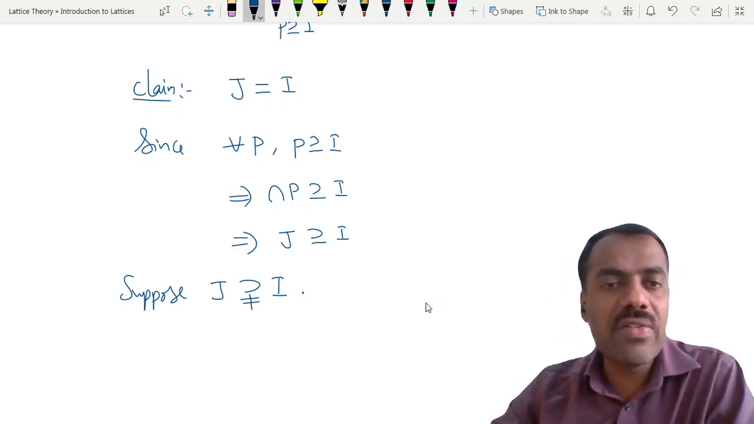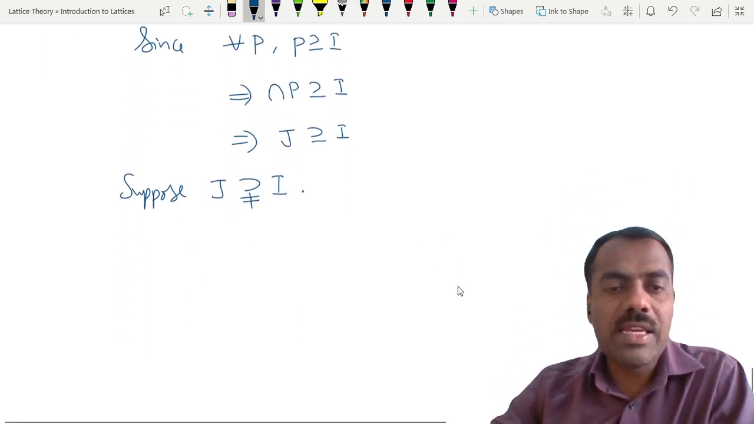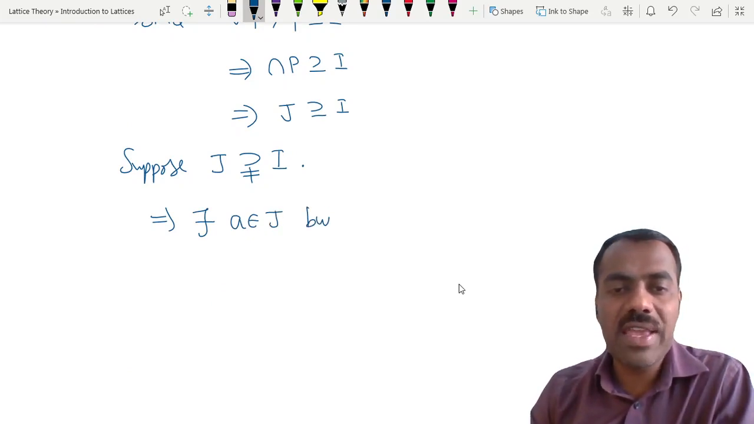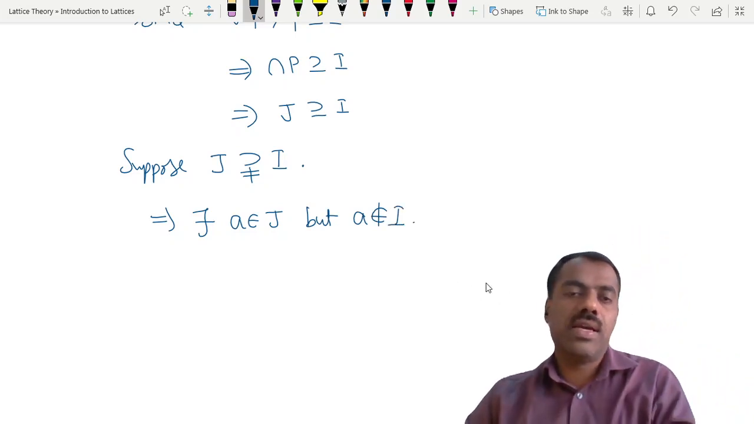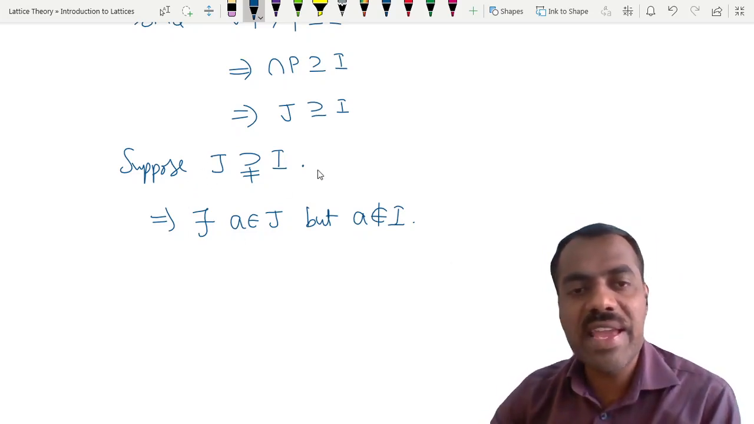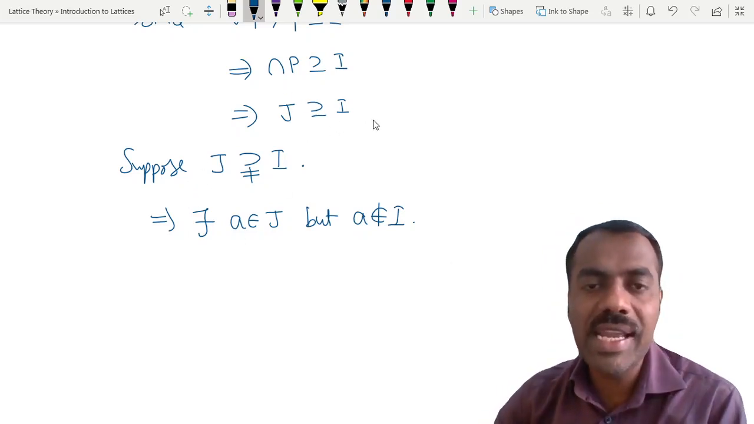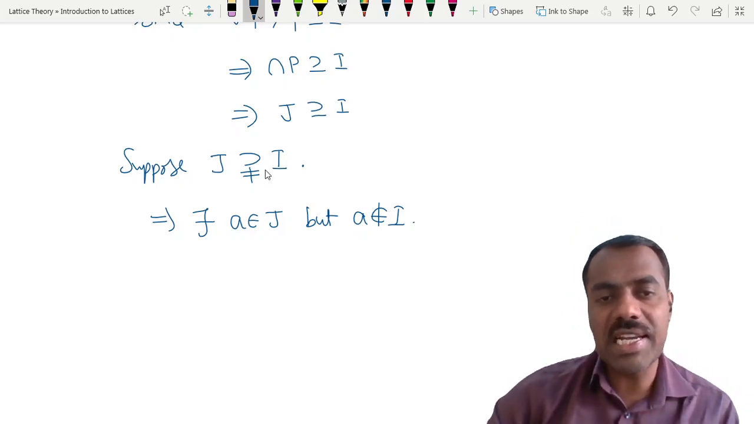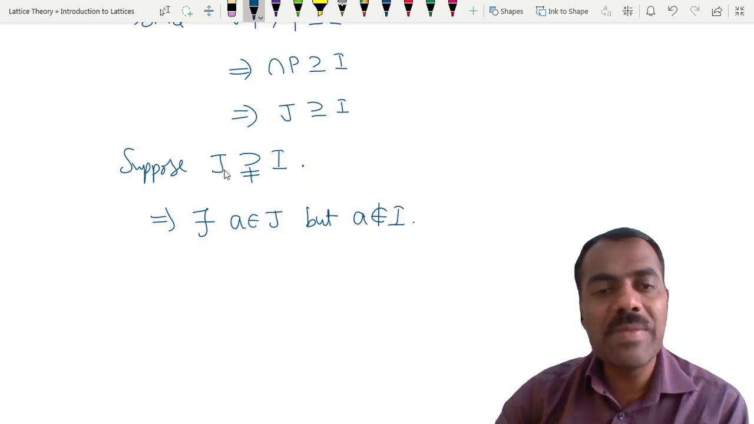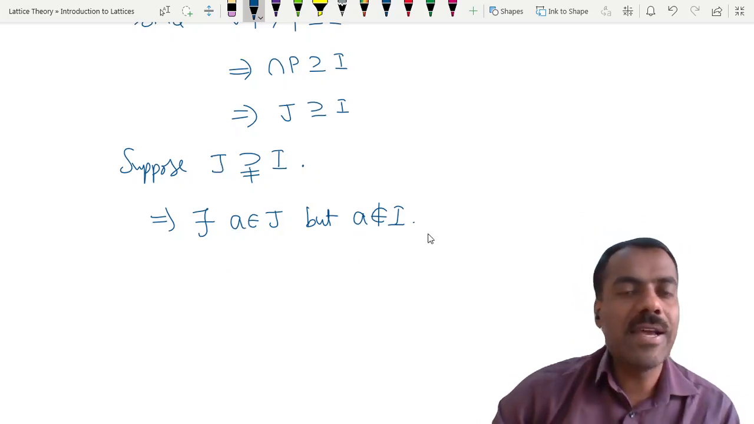Are you following what we are doing? What is the meaning of saying that it is strictly bigger? This implies there exists some A in J which is here but not here. But A is not in I. If J strictly contains I, that means J and I are not equal, then there exists an element in J but which is not in I.